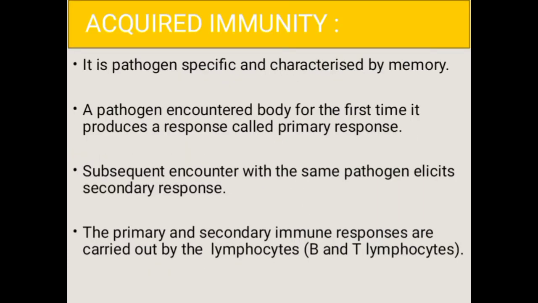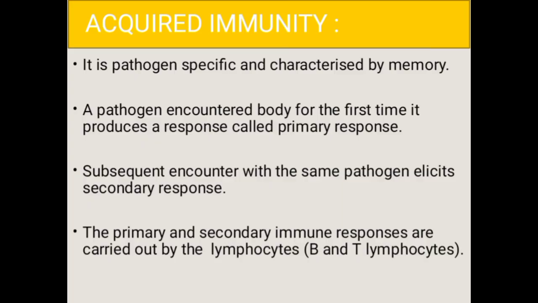Next we shall move on to acquired immunity. Acquired immunity is pathogen specific. Specific defenses are tailored responses developed over time, like antibodies that target specific pathogens. This immunity is characterized by memory. This means when our body encounters a pathogen for the first time, it produces a response which is called the primary response, which is of low intensity. The subsequent encounter with the same antigen gives rise to a secondary response. The body appears to have memory of the first encounter.